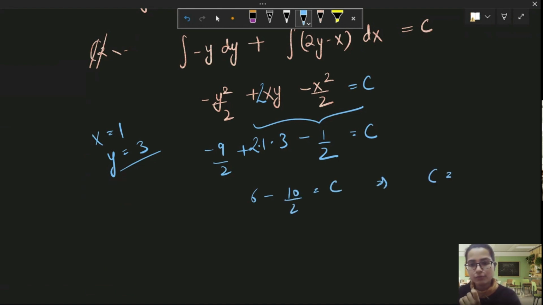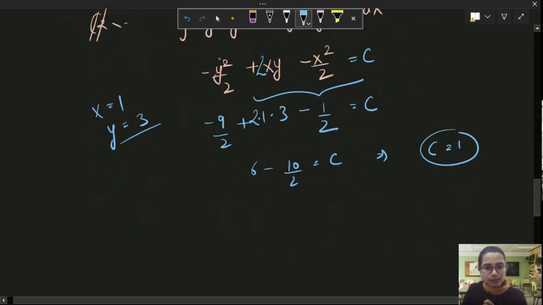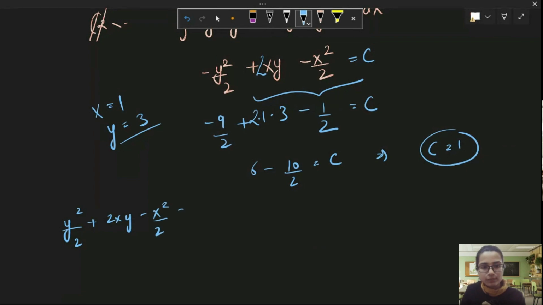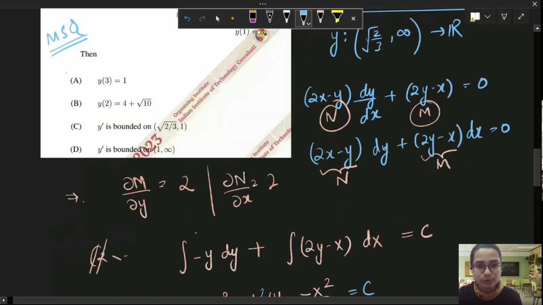So C is equal to 6 minus 5, which is 1. Nice. So our final solution is y square by 2 plus 2xy minus x square by 2 is equal to 1. I can rewrite this as 4xy minus x square minus y square is equal to 2. I hope I'm correct. If I make any calculation mistake, you can always tell me.